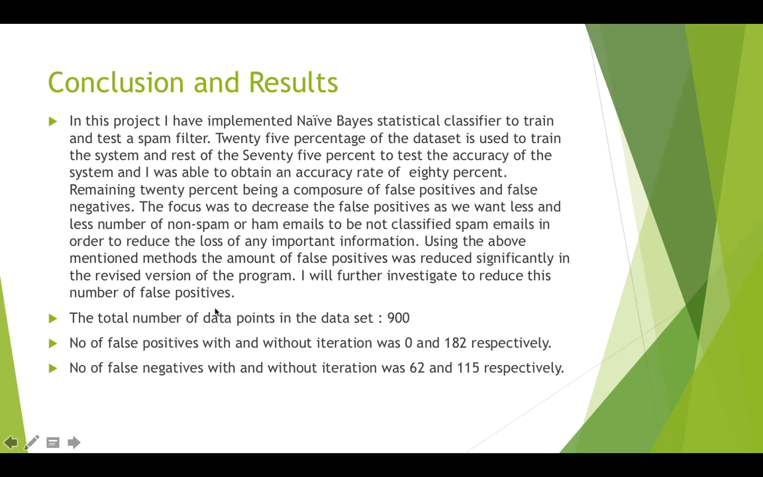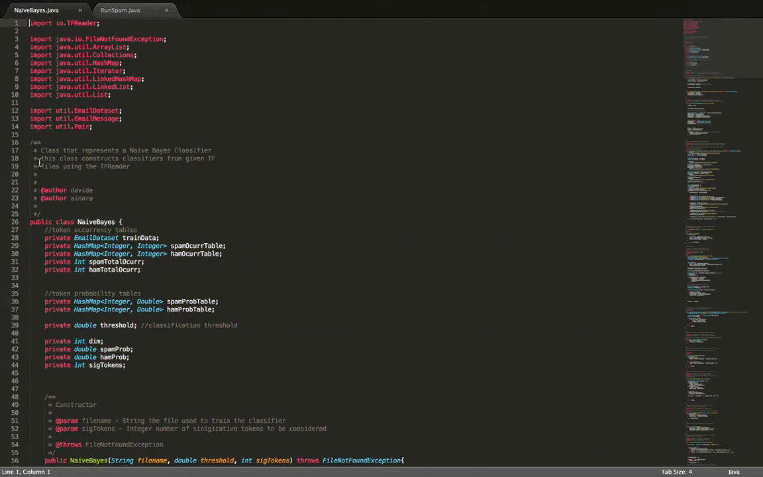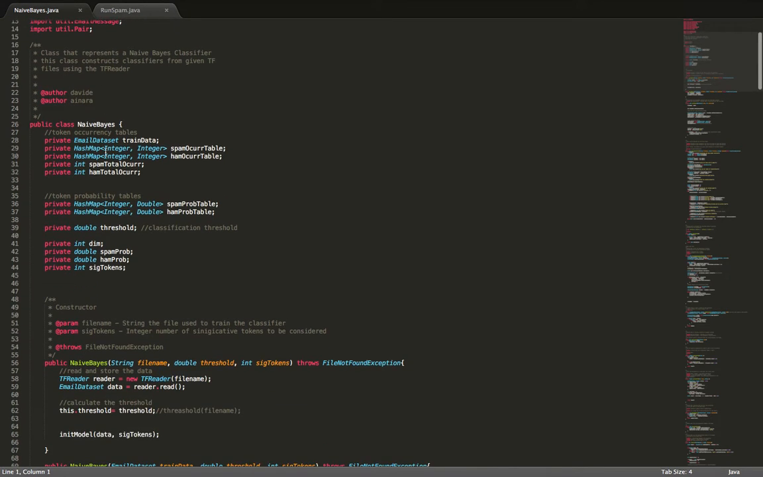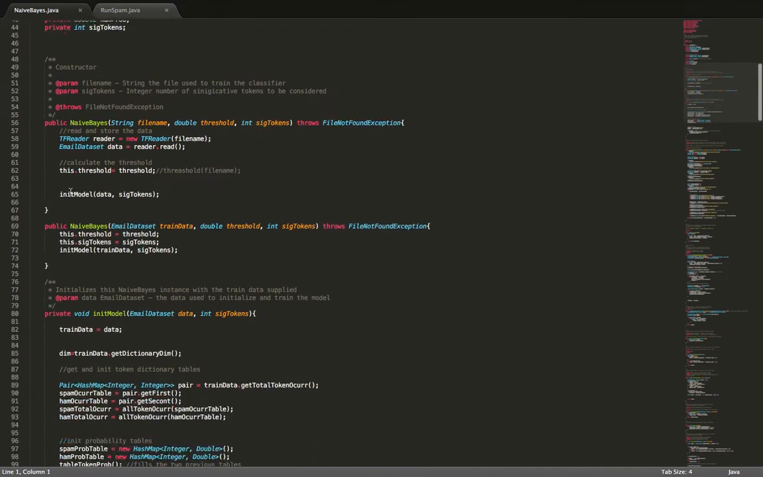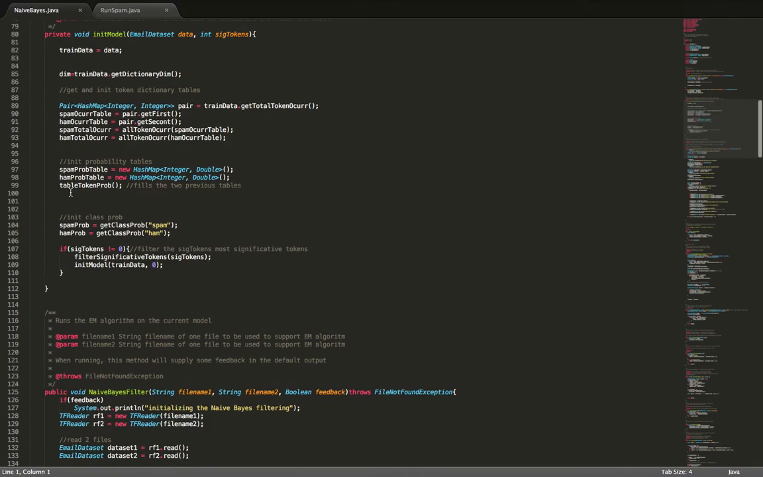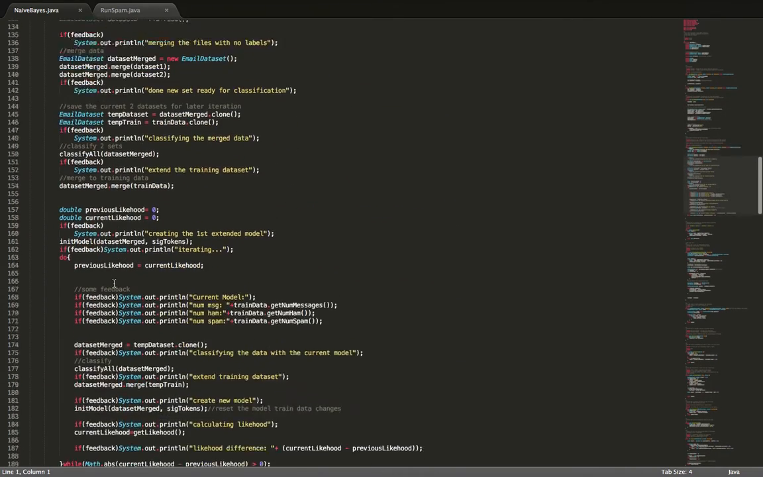Now let's look into the project. This project has two main classes, naivebase.java and runspam.java. The naivebase class implements the naive Bayes theorem to train the application and also to classify a given data set.